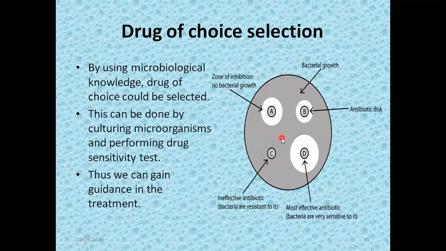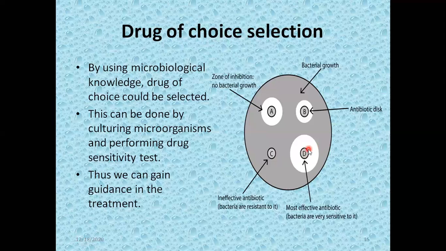It means C is an ineffective antibiotic. The bacteria are resistant to it. Here the bacteria are not resistant. It is effective. It is also effective. D is also effective. So we can say that the bacteria are susceptible to antibiotic A, susceptible to antibiotic B, and susceptible to antibiotic D. If we use A, B, or D, we can eradicate the bacteria.